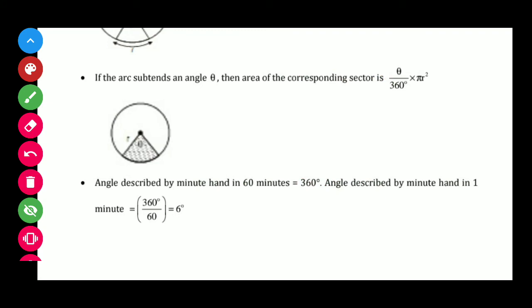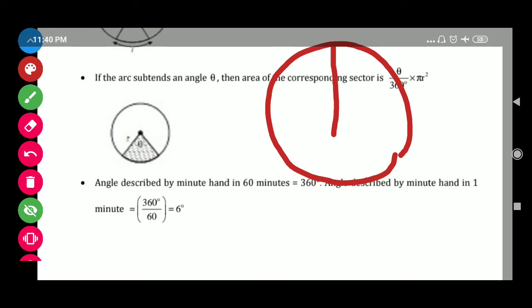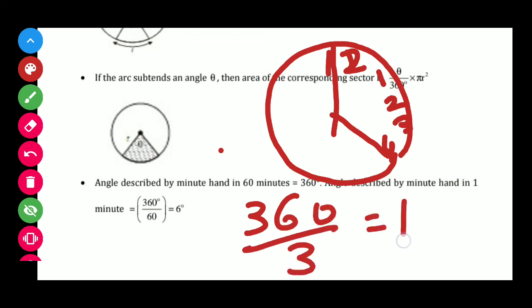Suppose students, we have a minute hand that covers the distance, angle 1, this is the 12 o'clock, 1, 2, 3, 4. So in this way, this is the 1/3 portion of the complete clock. Here this is the 1/3 portion, and we know that the angle subtended by the minute hand in a clock is 360 degree. So we need to just calculate by dividing by 3. In this way, 360 over 3, we get 120 degree angle.